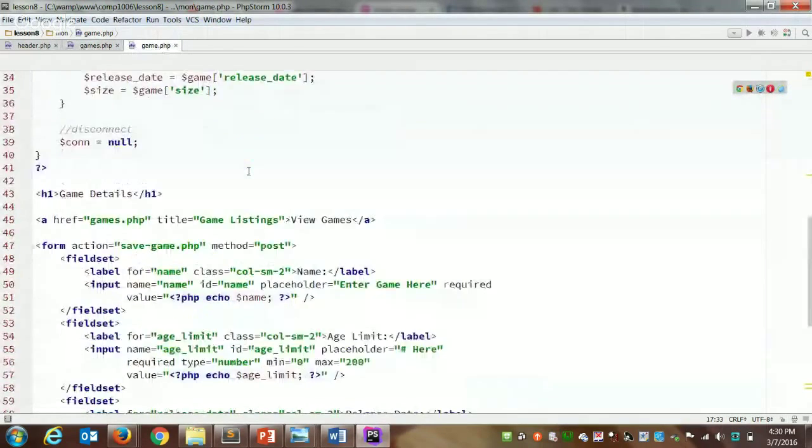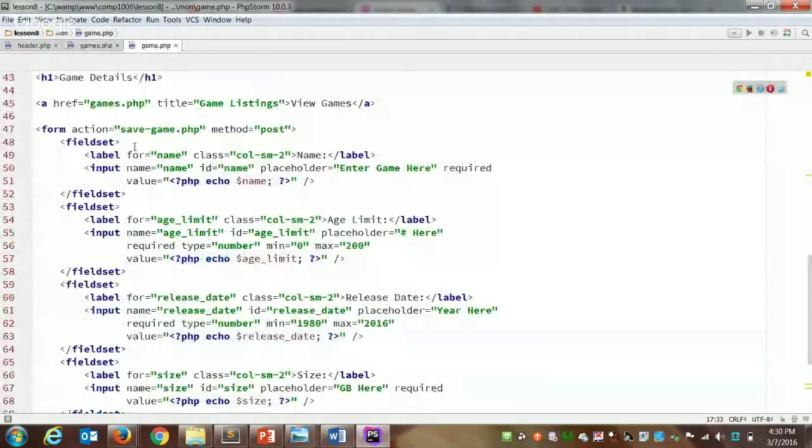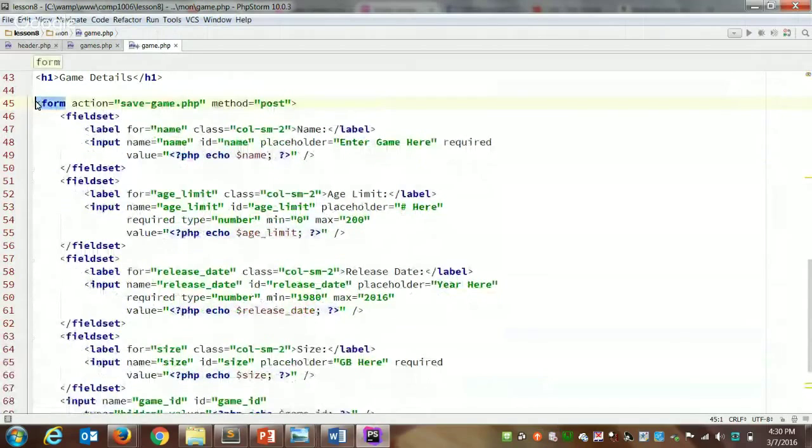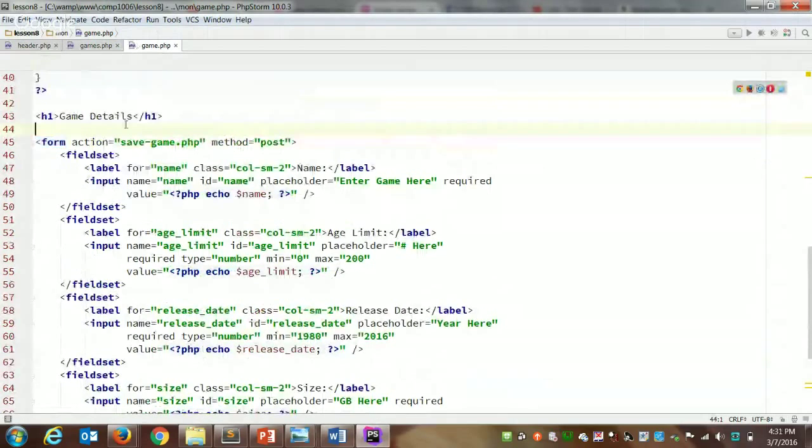And on here, we have a link. I've got it on line 45 that says view games. I can get rid of that link. That was kind of our substitute while we didn't have a navigation bar. So there was a link above our form on game.php. And there was a link above our table on games.php. So we could just get rid of both of those. Now we can use the links in our header instead.